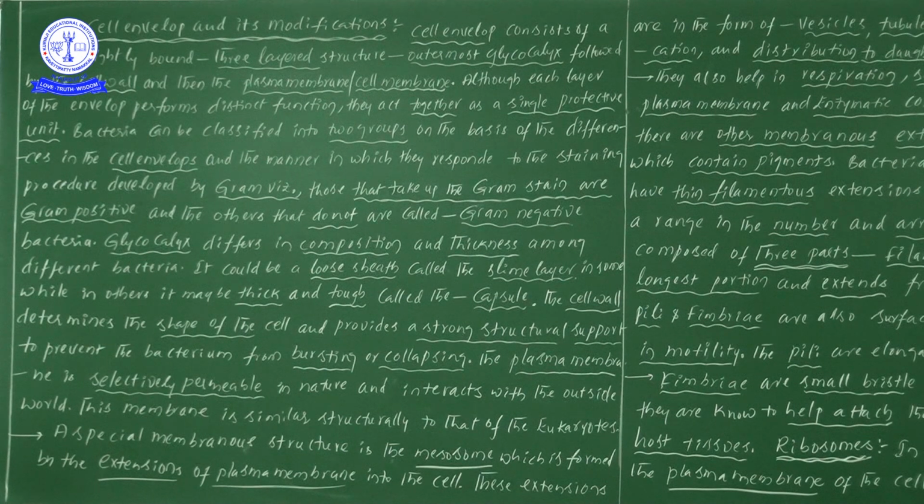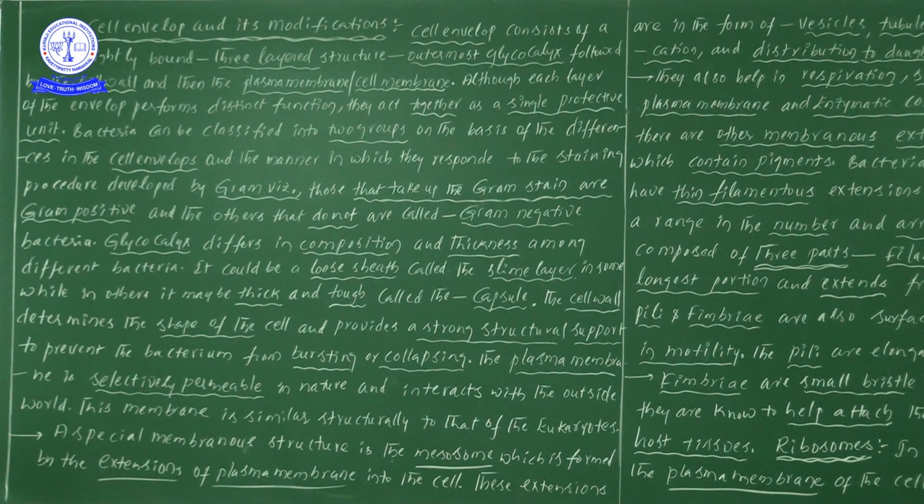So this particular point we have already learned. What is the point we learned? A special membranous structure is there. We will call it a mesosome, which is formed by the extensions of the plasma membrane into the cell. Next one, these extensions, so somewhat remaining information is related to the mesosome. One more time I will revise, later I will move to that side.